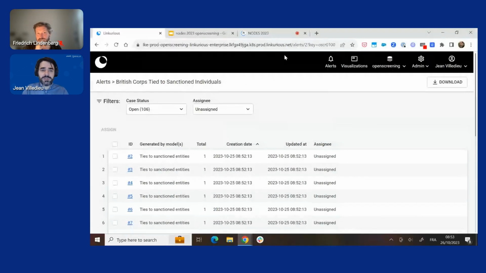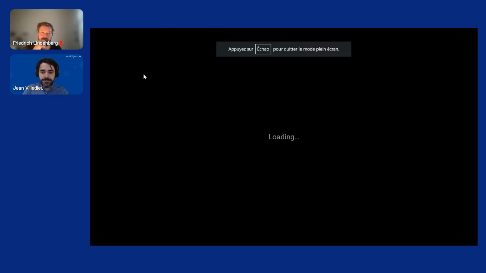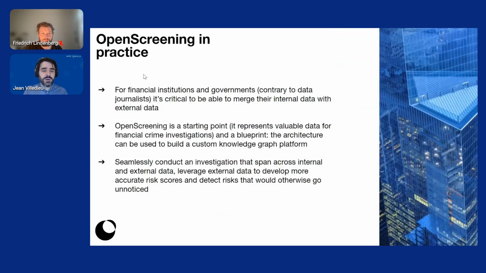Okay, so closing the demo now, going back to the presentation, with maybe one last slide before we take some questions. I wanted to say that we also have clients and organizations that want to put OpenScreening in practice. And if you're a financial institution or a government agency, it's very important for you probably to be able to manage the data that we just went through with your own internal data. And we have clients that want to do just that.